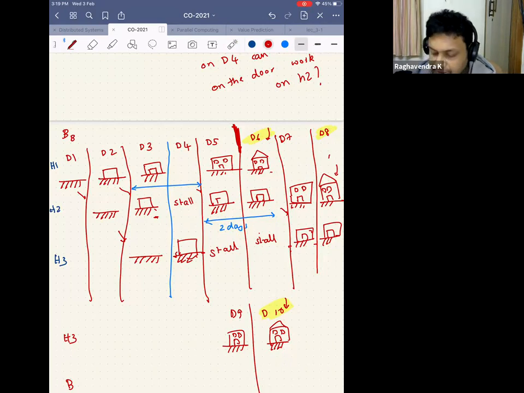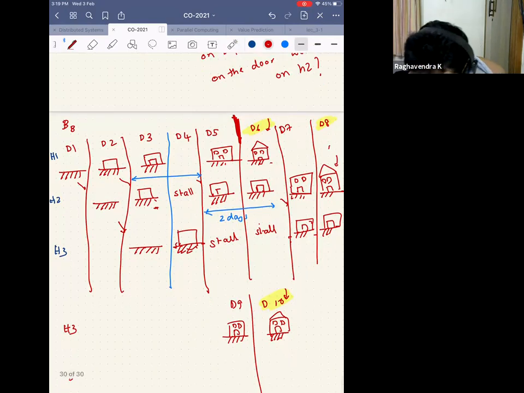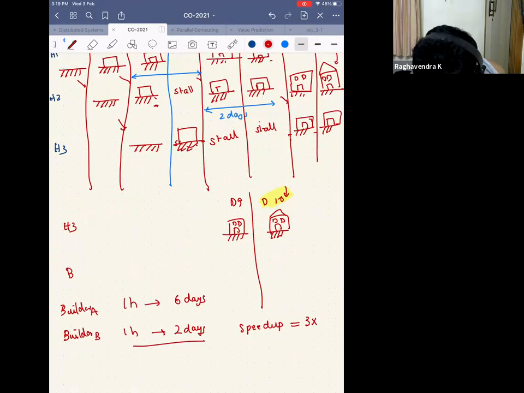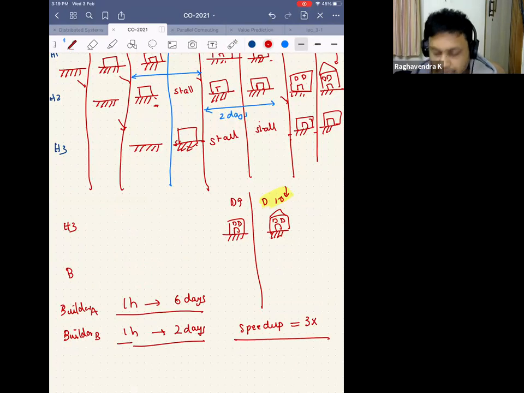So after every 2 days, I am able to generate a new house, right? For every 2 days, I am able to get one new house. For builder A, for one house, I take 6 days. So speed up is 3x. That we already saw how to calculate speed up.